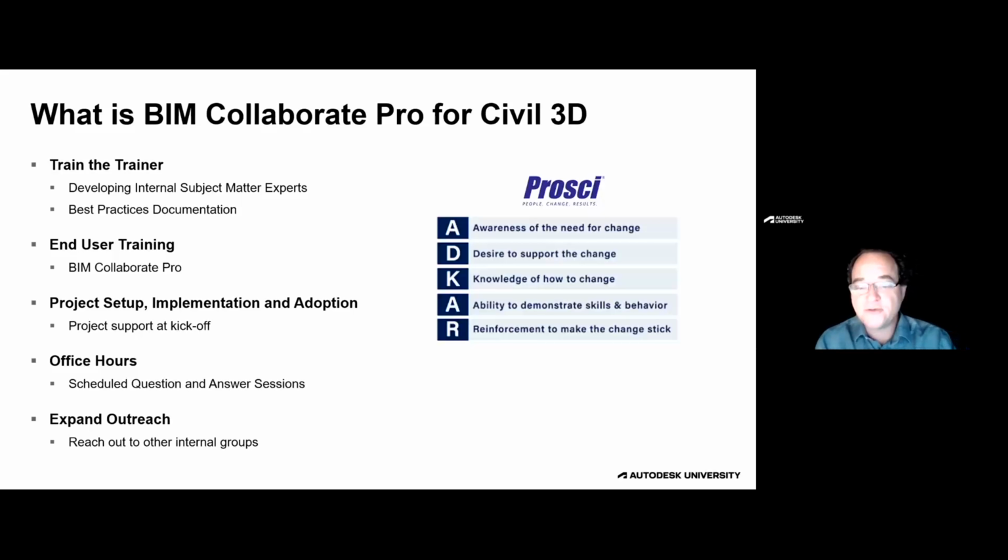The next thing is you need to let the users know what this change looks like. Understand how to make the change, the individual steps that will be required. And then we give them the skills and the necessary abilities to be able to do this change and to adopt this change management model.